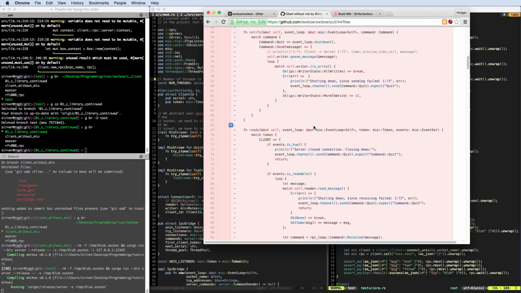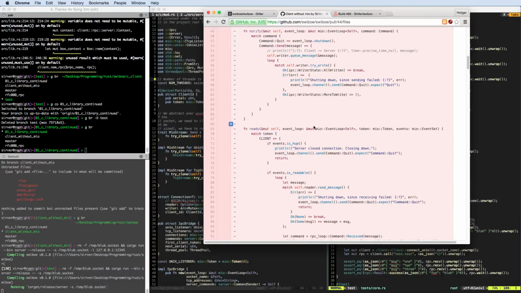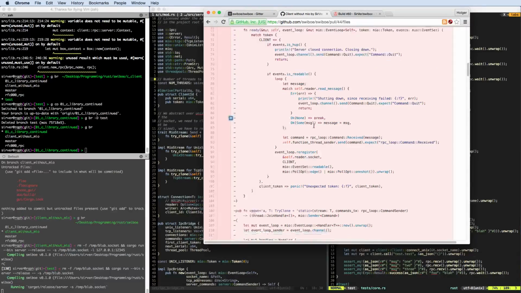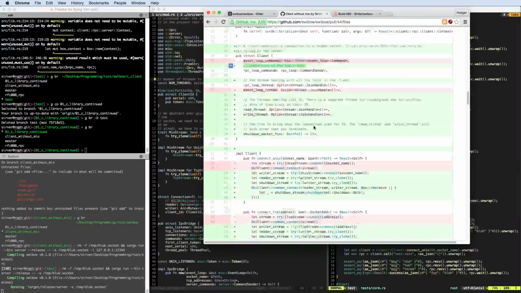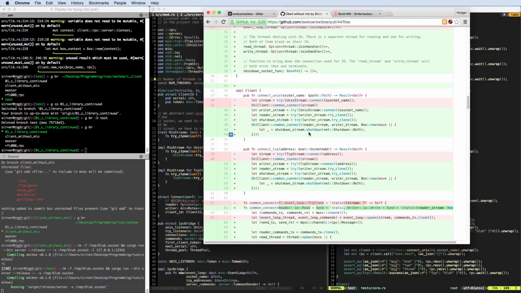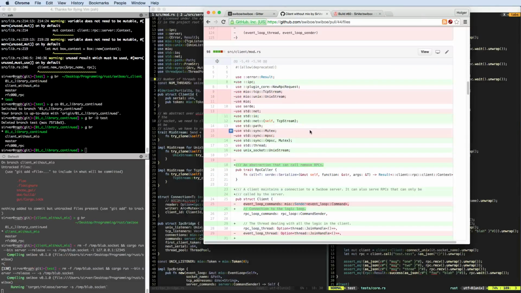So we had at least two threads always working on the client only for I/O, and I changed that to now only always bring up two threads, one that does reading and one that does writing, because the client always only has a connection to the server anyways, and there's not much use with having a thread pool, and the code is much simpler now.